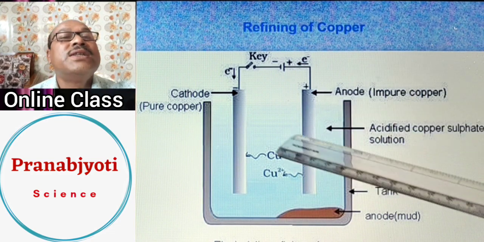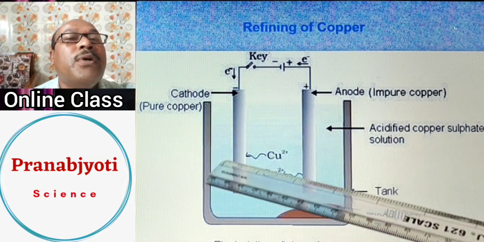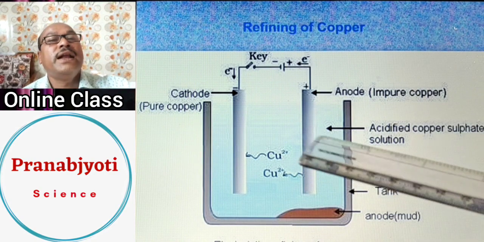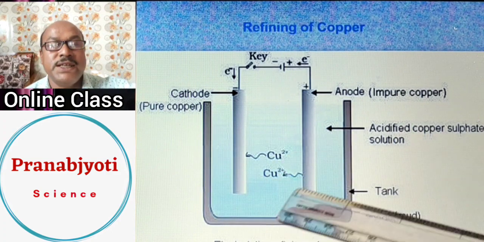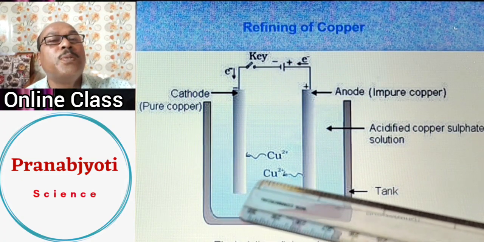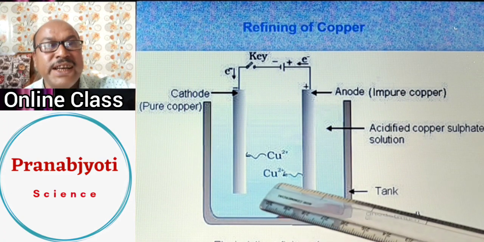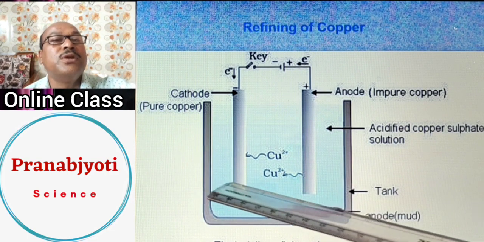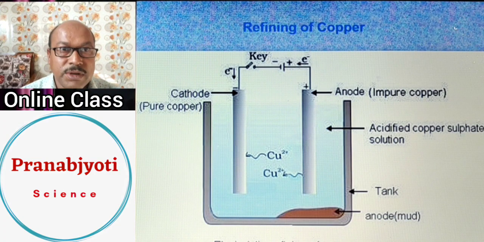To understand this, let us see this diagram, and it will help you understand how refining of copper is done. You can see this is the electrolytic cell. And here this is a cathode made up of pure copper, and this is anode made up of impure copper, it is written. And inside this container we are using this blue colored solution, which is actually acidified copper sulfate solution. When electric current is passed, this copper sulfate will get decomposed into copper positive ion and sulfate negative ion. Copper positive ions will get attracted to the cathode, because they are positively charged, and the cathode is negatively charged.